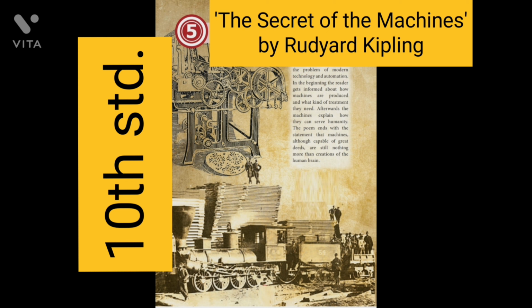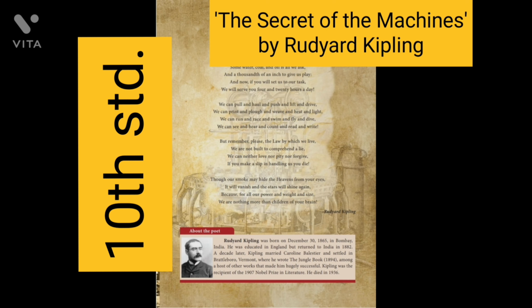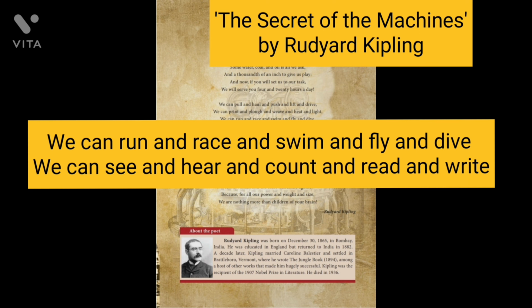Look at this 10th standard poem, The Secret of the Machines, written by Rudyard Kipling. This poem revolves around the concept of machines being personified to talk about their experience in the human world. Look at those sentences. We can run and race and swim and fly and dive. We can see and hear and count and read and write. We will serve you. So here, "we" refers to the machines. It's like our Indian movie. In this poem, the human attribute is given to the machines.